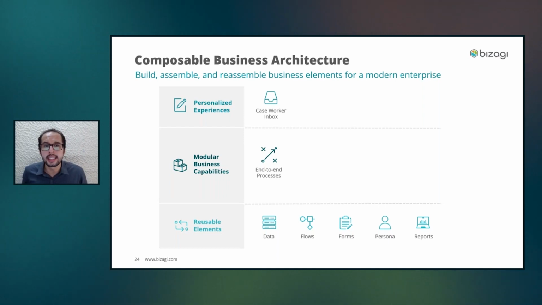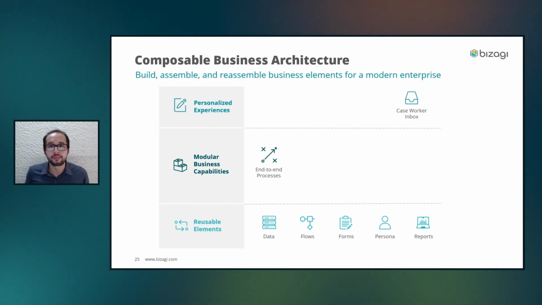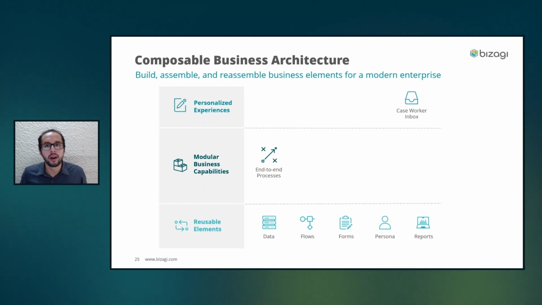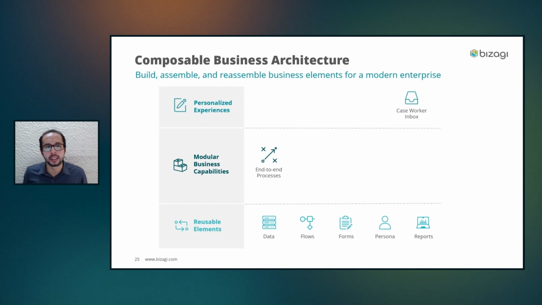So now this Caseworker Inbox is not going to be the only personalized experience that we will be able to offer. But in addition to that, now with the same reusable elements that we have at the top of our architecture, we will be able to create more and better modular business capabilities. Something important is that we are going to be able to even create granular modular business capabilities, right?